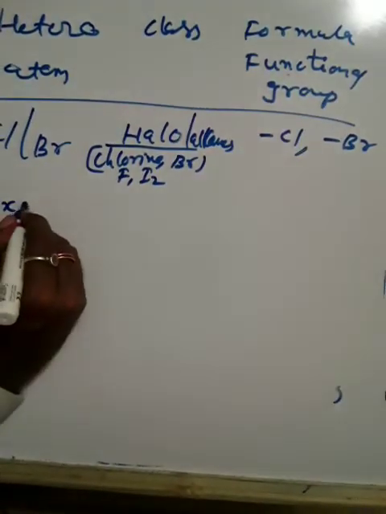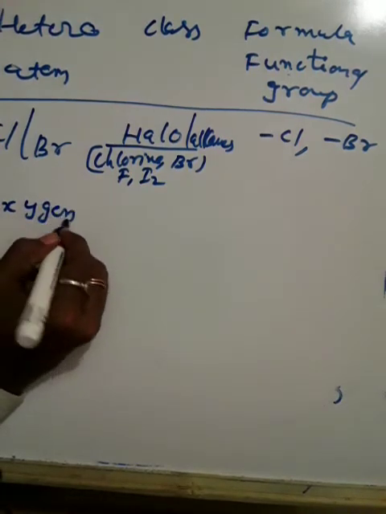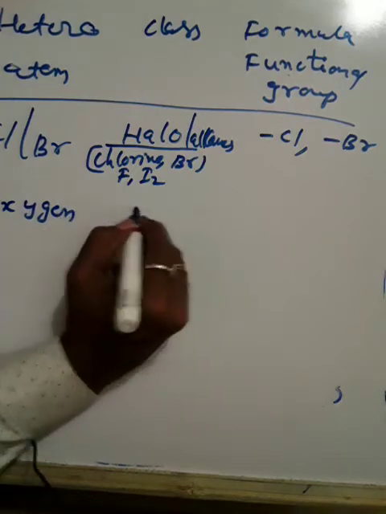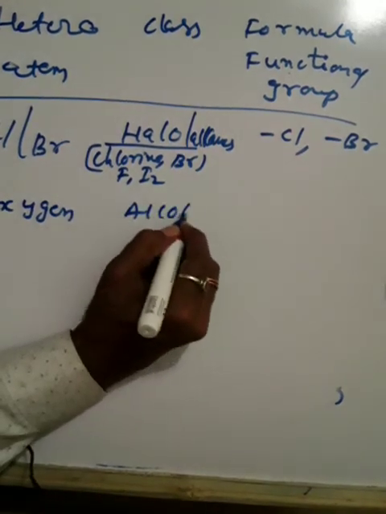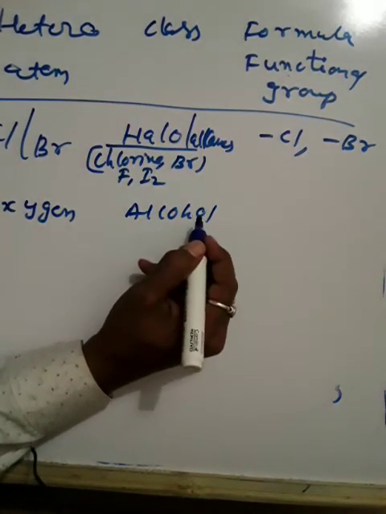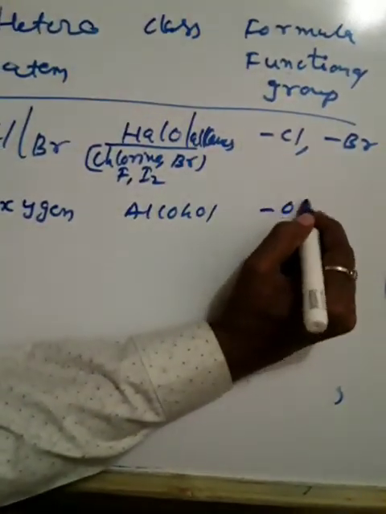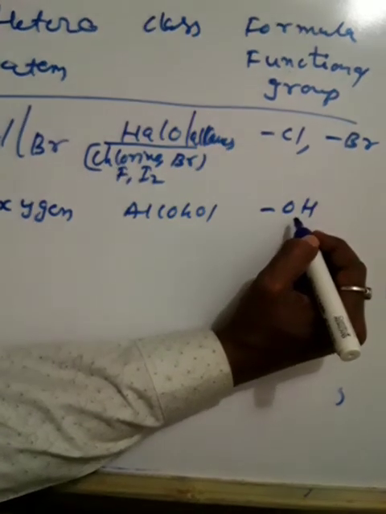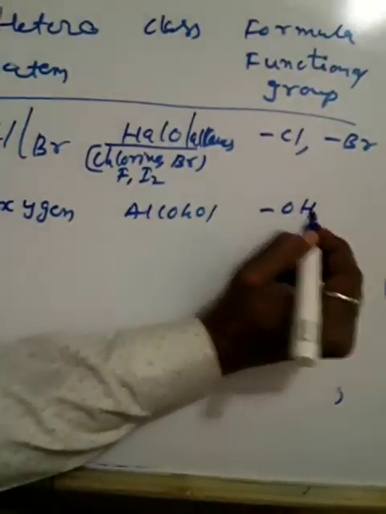If the other group is oxygen, then there is formation of many other compounds, like alcohol. The functional group of alcohol is represented as OH.